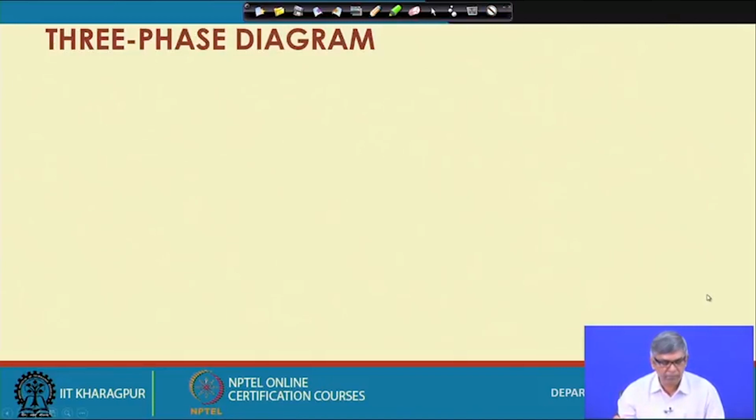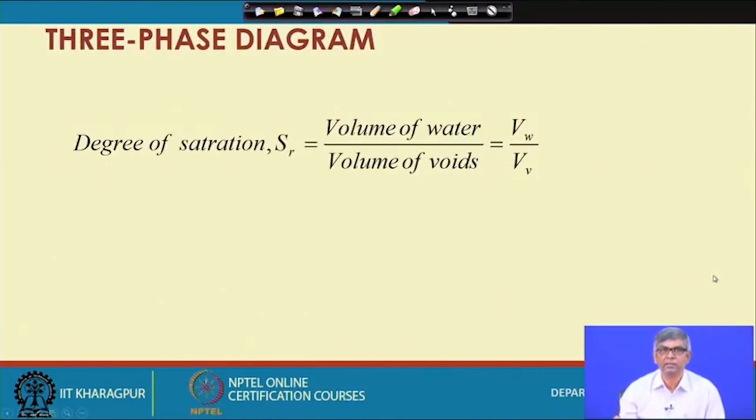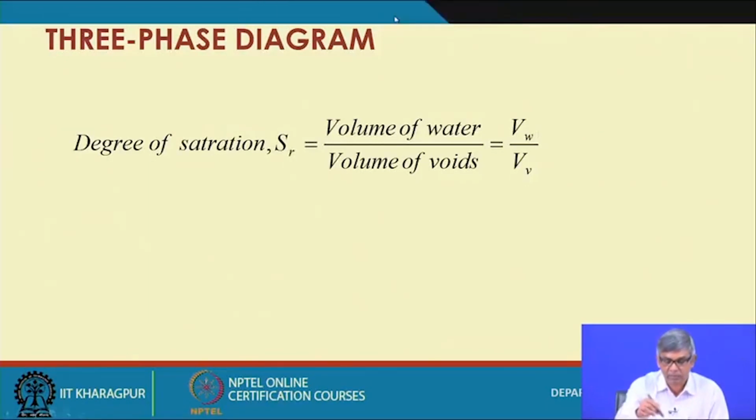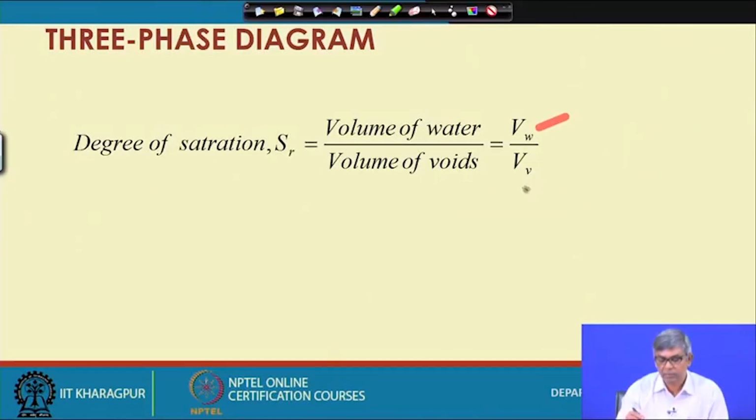Based on this three phase diagram, we can define a few more terms, that is degree of saturation. The total volume of voids is known, but what percentage of the volume is occupied or filled up by water, we denote by a term, degree of saturation, that is Sr, which is equal to volume of water by volume of voids. So, the volume of water I have denoted in previous slides by Vw, and the total void I have denoted as Vv. So, this ratio is degree of saturation.